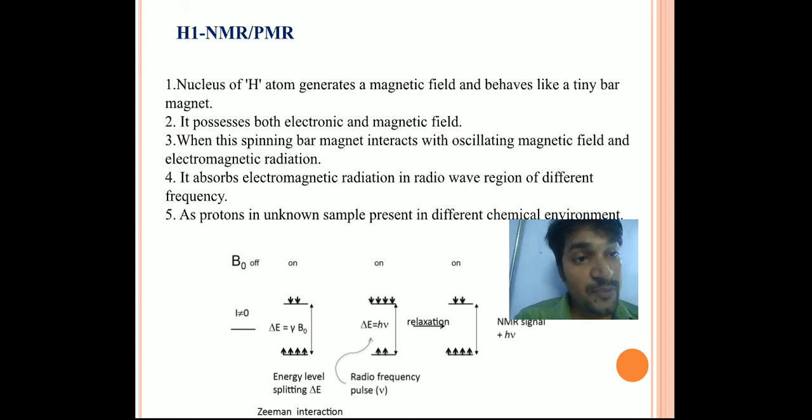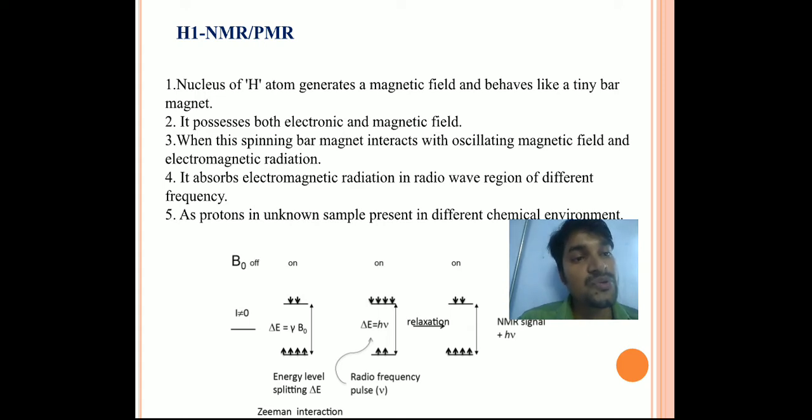When these types of protons rotate and have charge, they act as a bar magnet. When you place these bar magnets in the region of a huge external magnetic field as well as electromagnetic radiation, with these two effects, the bar magnet orients itself and goes from the lower energy state to the higher energy state.